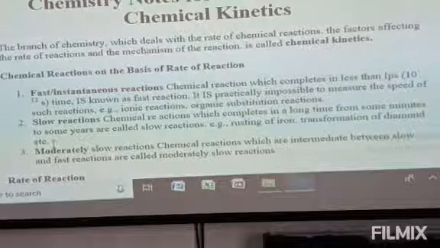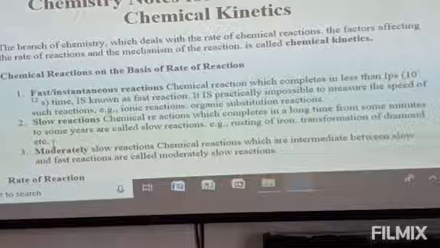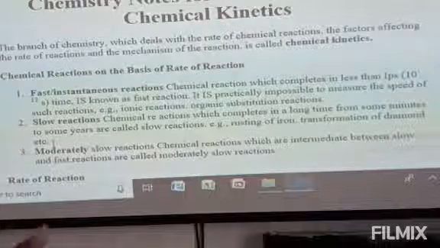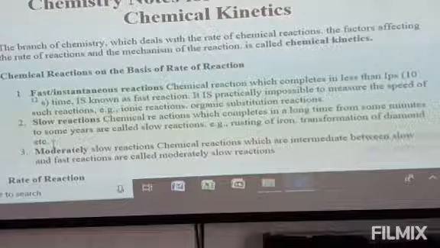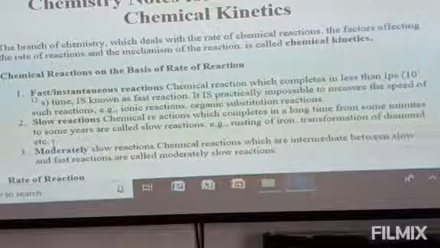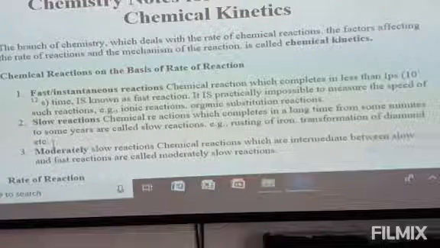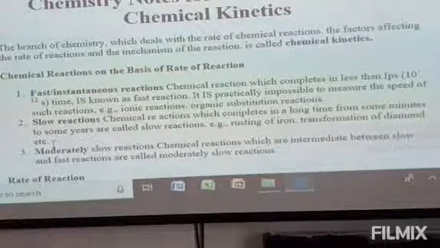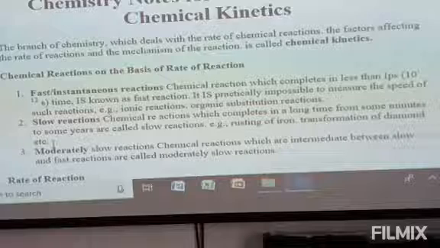The second type of reaction is the slow reaction. A chemical reaction which completes in a long time, from some minutes to some years. If the reaction goes on for some minutes or a longer time, that is years or months, then it is called a slow reaction. Examples of slow reactions are rusting of iron, transformation of diamonds, etc. And the third type is moderately slow reactions. If the time taken is in between fast or instantaneous reactions and slow reactions, then it is called a moderately slow reaction.